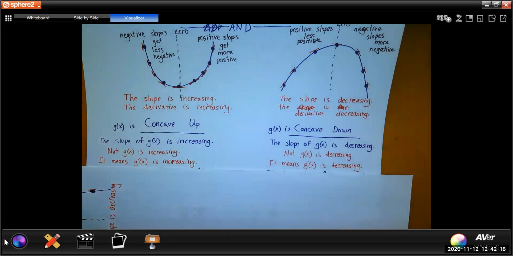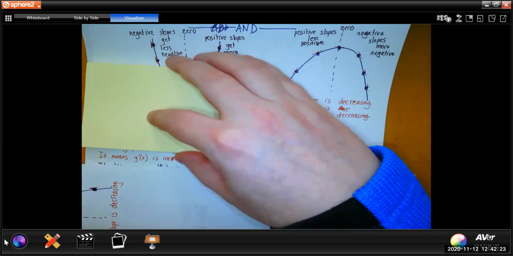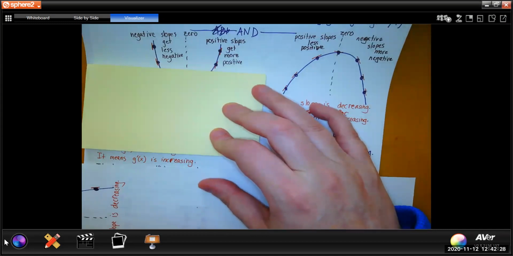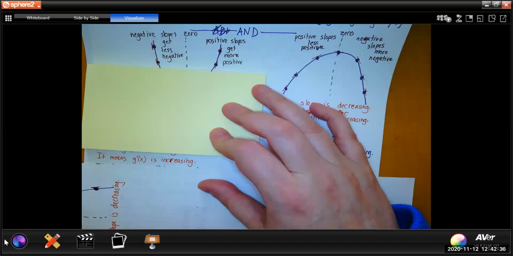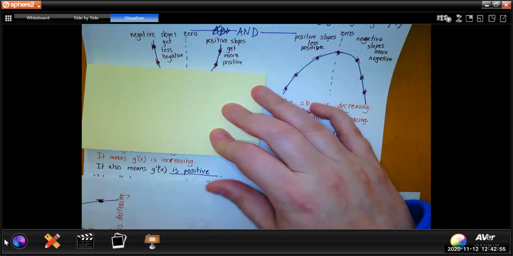Okay, we're going to do something very difficult. I want you to pretend that the function we're talking about temporarily is g prime. If I tell you that the function is increasing, what do you know about the first derivative of the function? If the function is increasing, the first derivative of the function is positive, correct? We're going to say that the function is g prime. So what do we call the first derivative of g prime? G double prime.